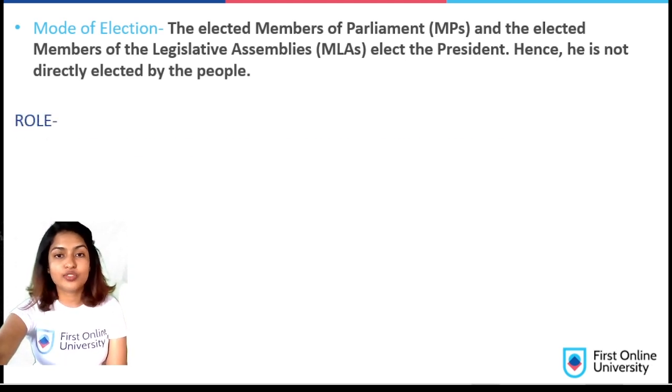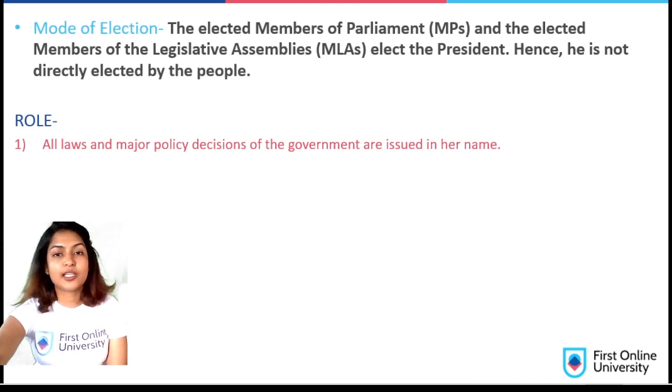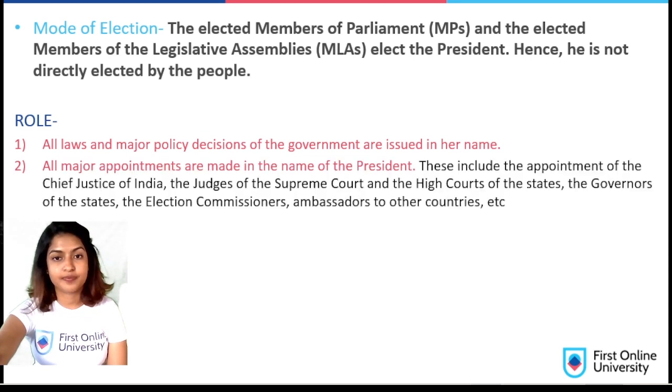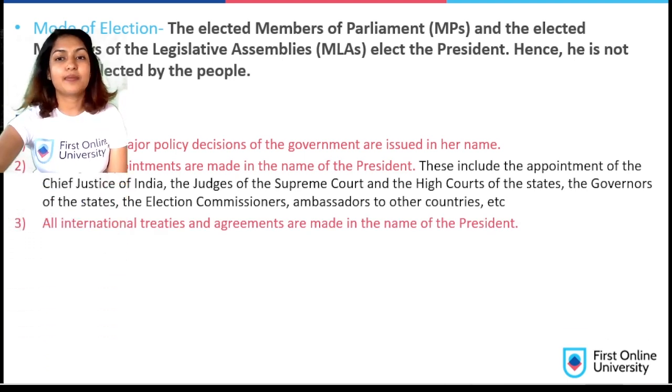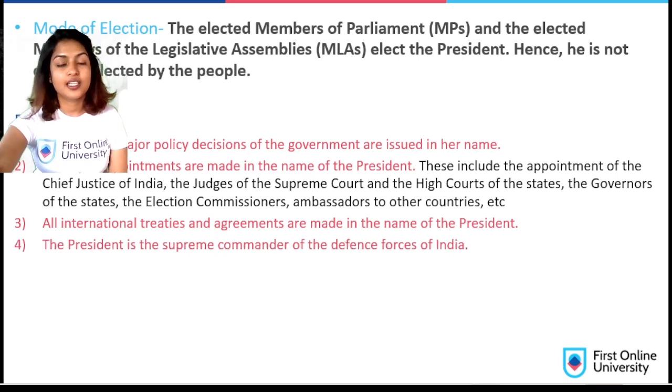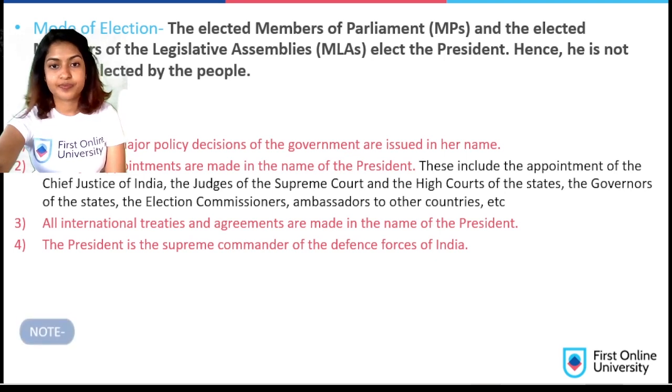So let us see the role of the president. All laws and major policy decisions of the government are issued in his or her name. All major appointments are made in the name of the president. What kind of appointments? Appointments like Chief Justice of India, judges of the Supreme Court and the High Courts of the states, governors of the states, election commissioners, and ambassadors to other countries. All international treaties and agreements are made in the name of the president. The president is the supreme commander of the defense forces of India.